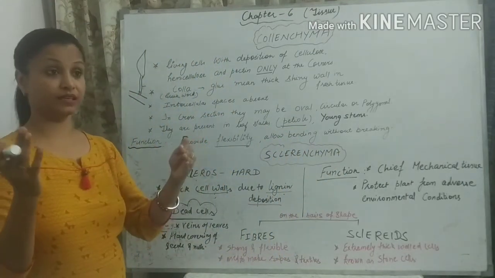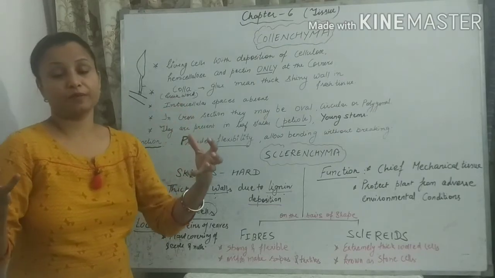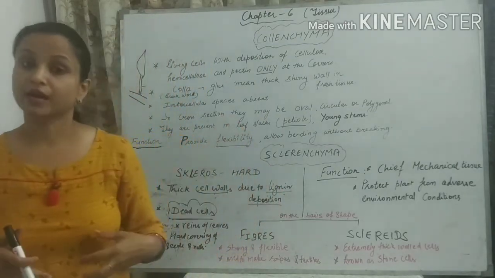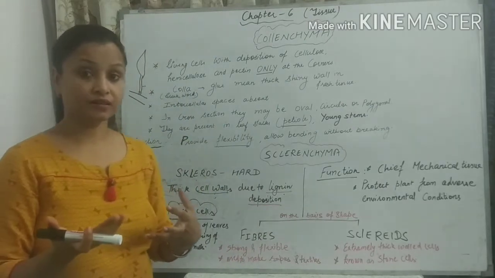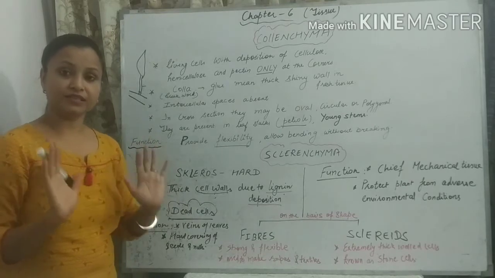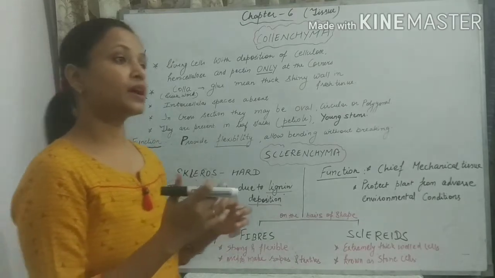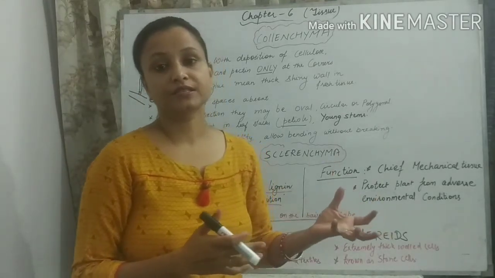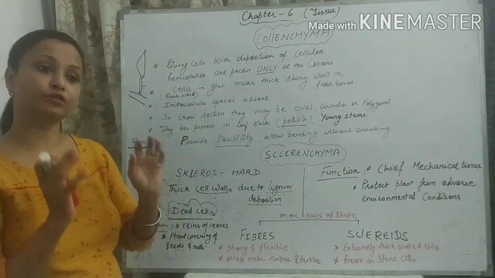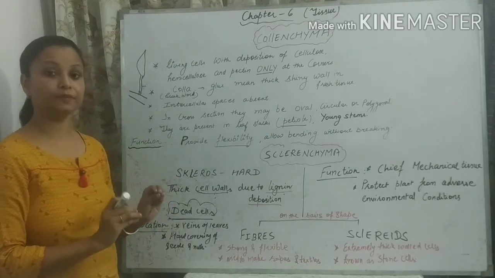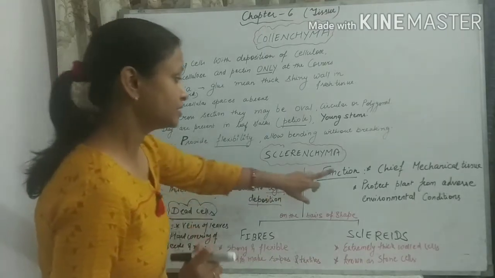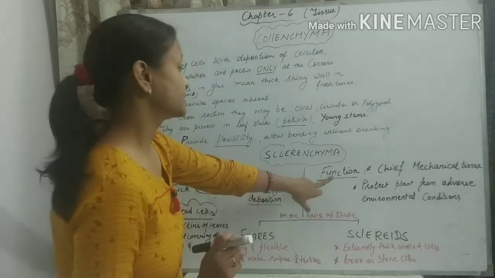And we can see कि हम लोग तो अगर environmental condition worst होती है, we can hide ourselves in our home, है ना. But plant can't go anywhere. Okay, they are generally in the stationary phase. So कैसे वो अपने आप को adverse weather condition से बचाएंगे? Because they have a special kind of tissue in them, and those tissues protect them from the adverse environmental condition. Okay, so the chief mechanical tissue is sclerenchyma.